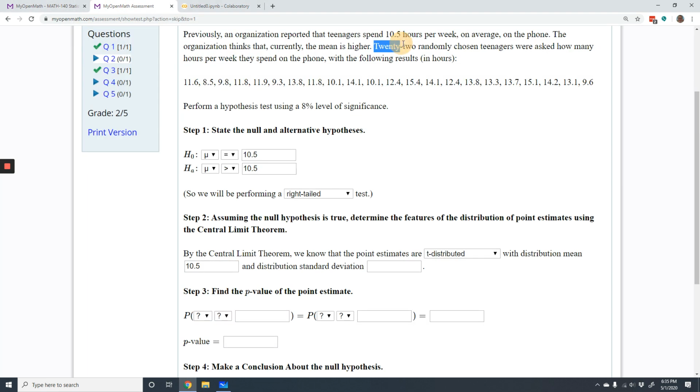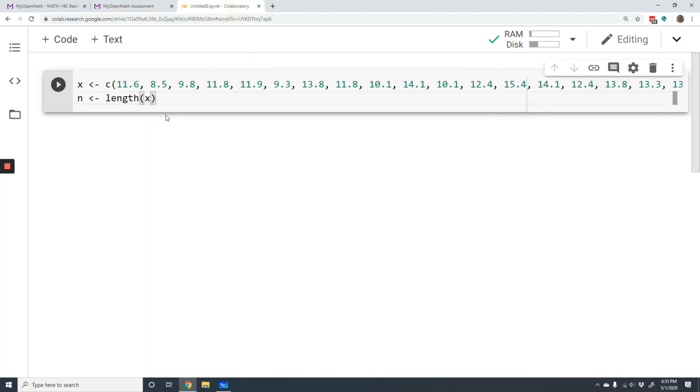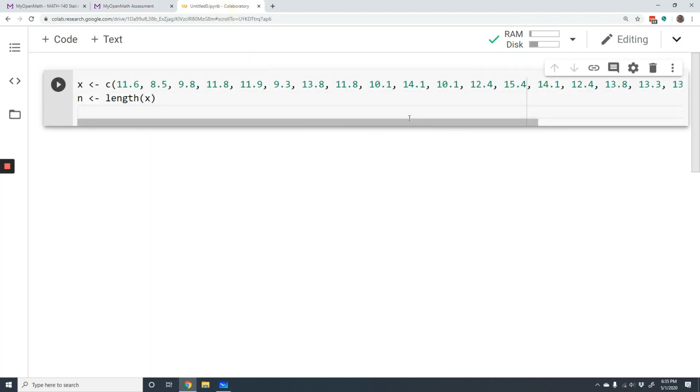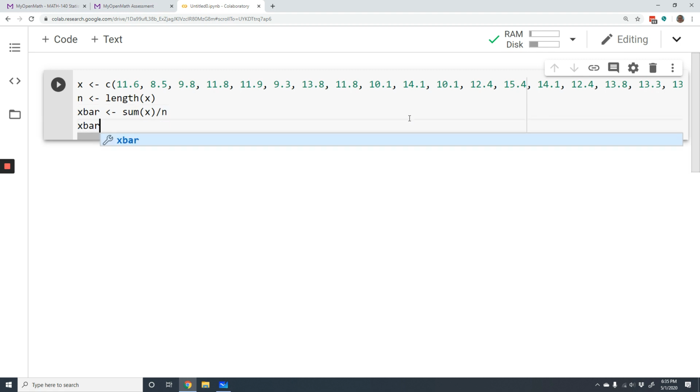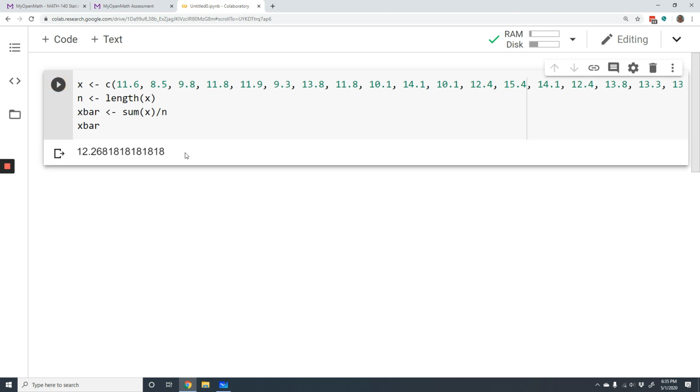It tells you that in this case we have 22. And then the mean is all those data points added up divided by how many there are. So let's print that out. Okay, so that is our sample mean.